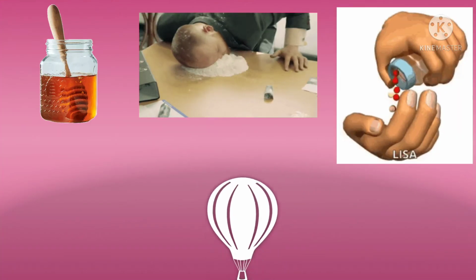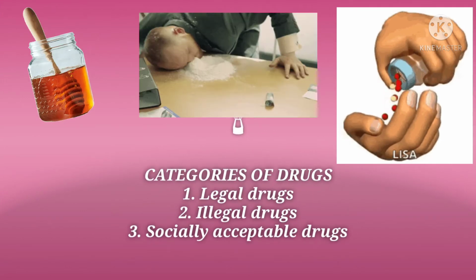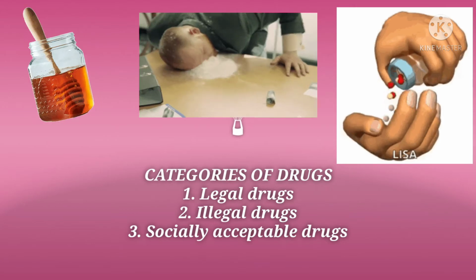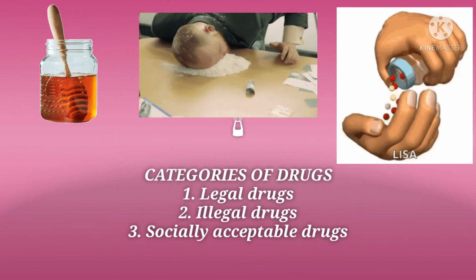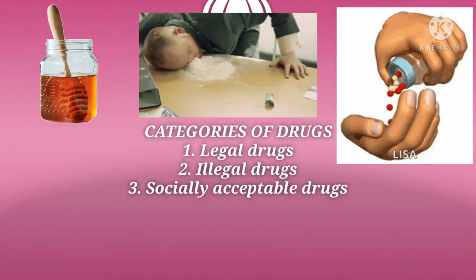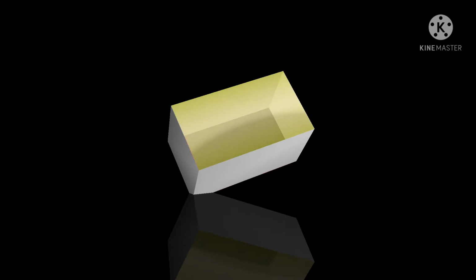Now let's see the categories of drugs. We have legal drugs, illegal drugs, and socially acceptable drugs. Now why don't we see the definitions?